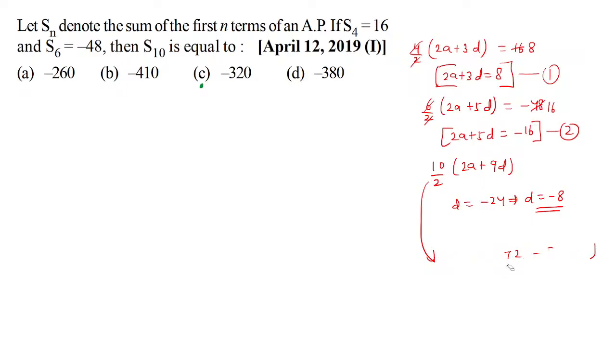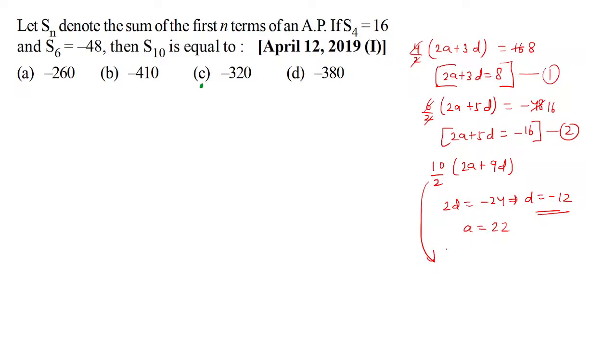So surely let's quickly correct it. Here 2d, and hence that makes it minus 12. And that means a would be what? You'll have 36, 44. So let's just confirm it. 44 minus 60.